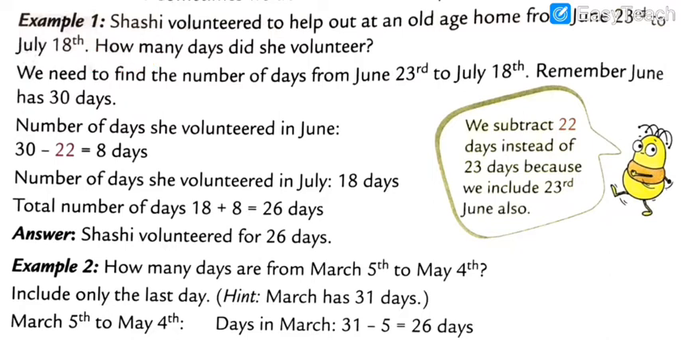Now let's check example number 1. Example number 1: Sakshi volunteered to help out at an old age home from June 23rd to July 18th. So how many days did she volunteer? Sakshi volunteered at an old age home from June 23rd to July 18th. How many days did she volunteer?